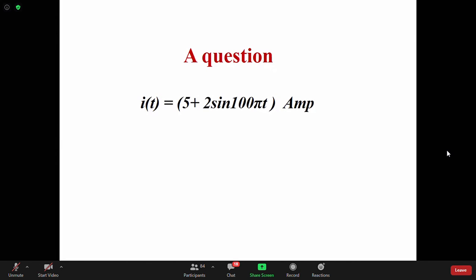So moving iron and dynamometer type ammeters and voltmeters actually give you the RMS values. They are calibrated in terms of the RMS values. For a wattmeter, it is not the RMS value; it is the average power. Debargo, it is not 6.14, it is not 5 plus root 2. The RMS value is obtained by equating the amount of heat generated, so it will be 5 square plus 2 square by 2, whole root of that.